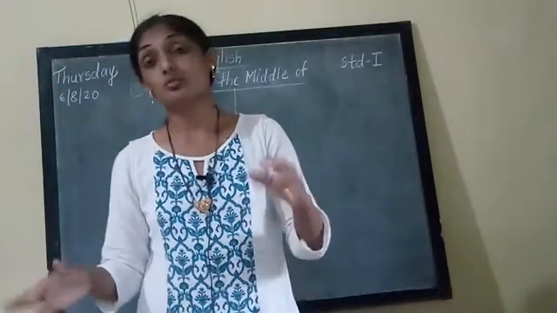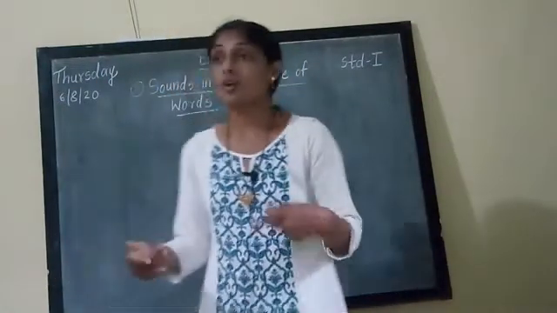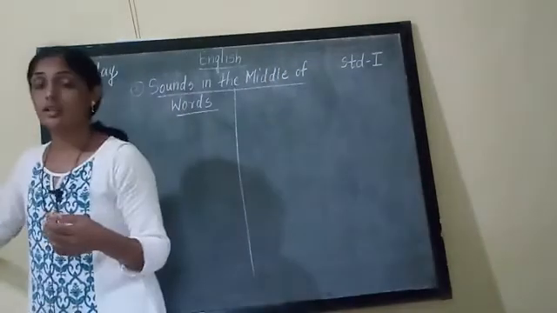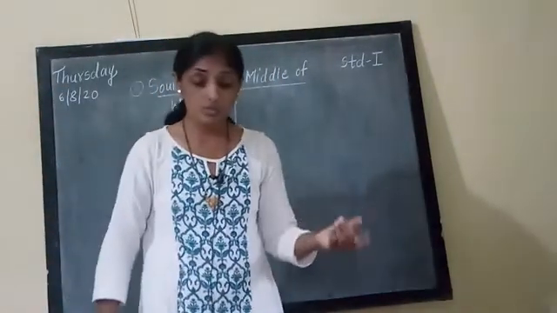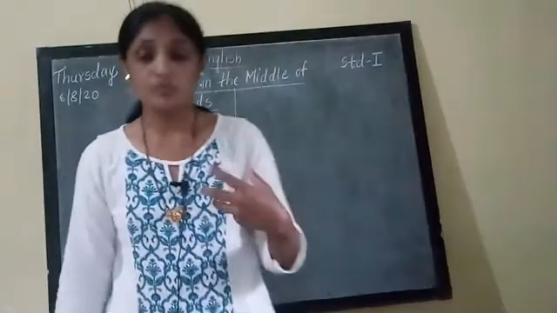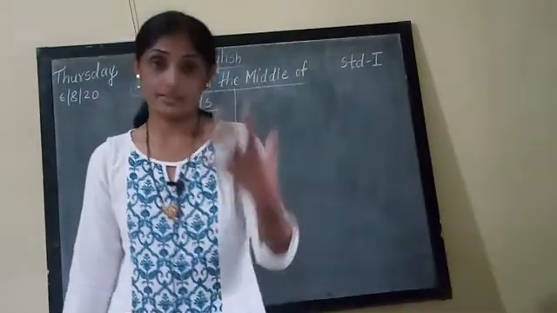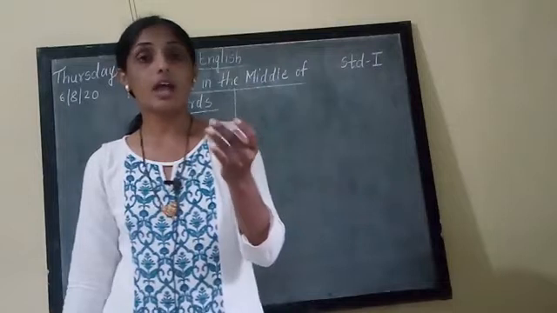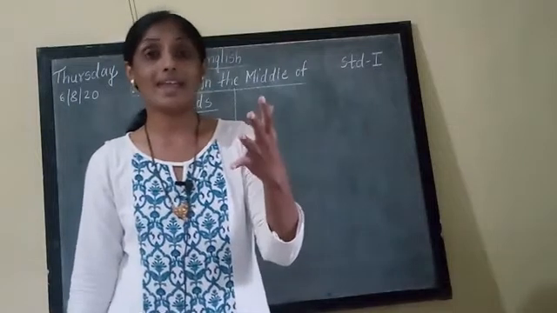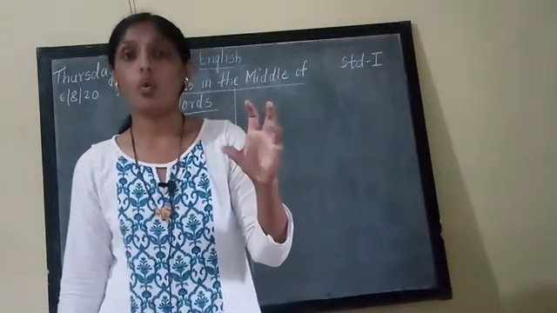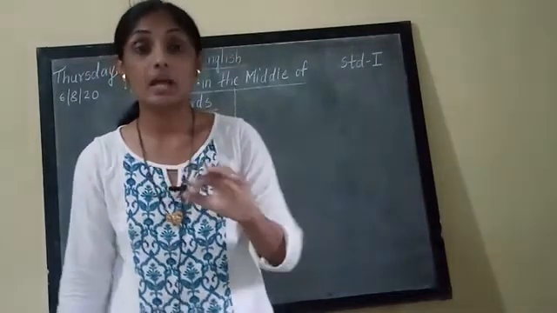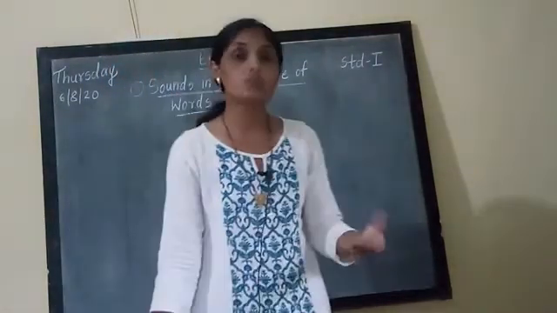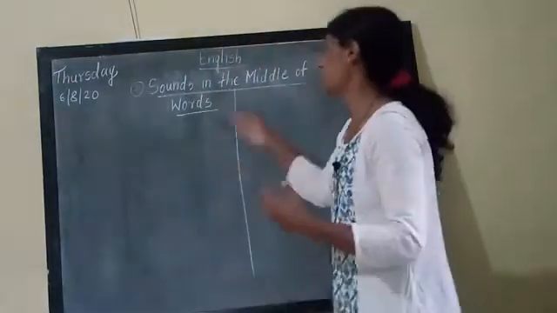Then, further, we are going to study vowel sounds. What are vowel sounds? Vowel sounds means the sounds which come out from 5 letters: A, E, I, O, U. These are sounds, and about those sounds we are going to study today in this lesson.